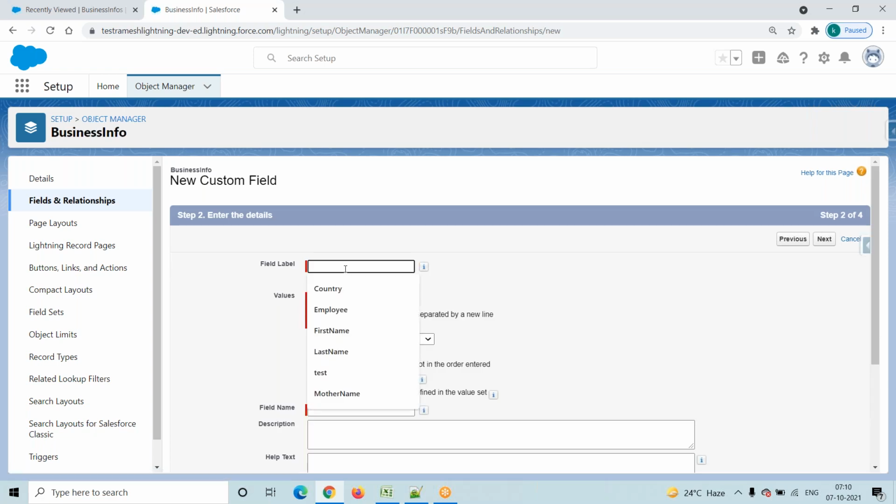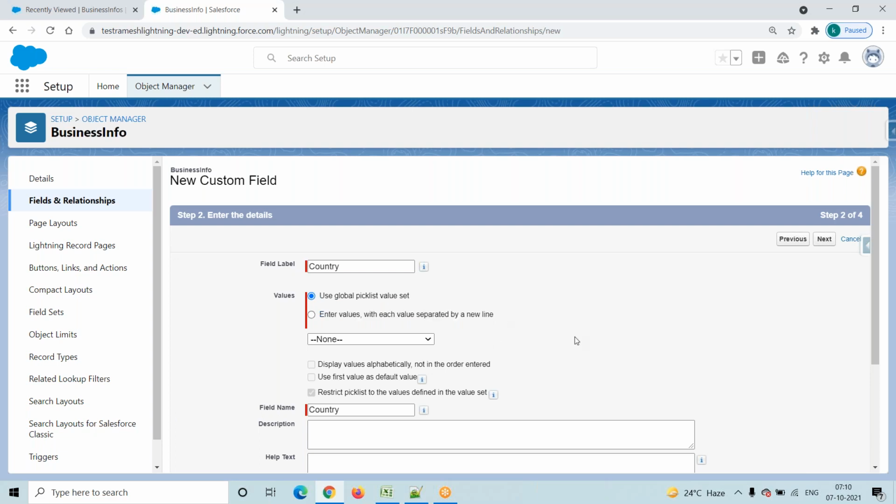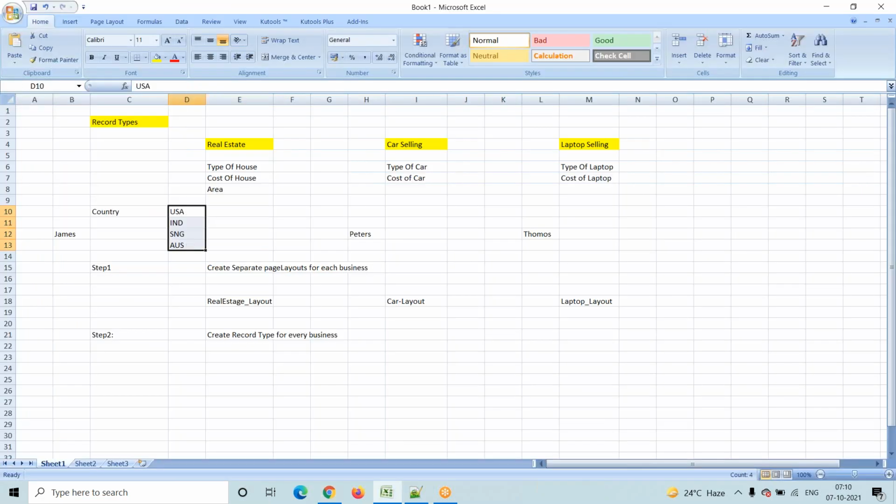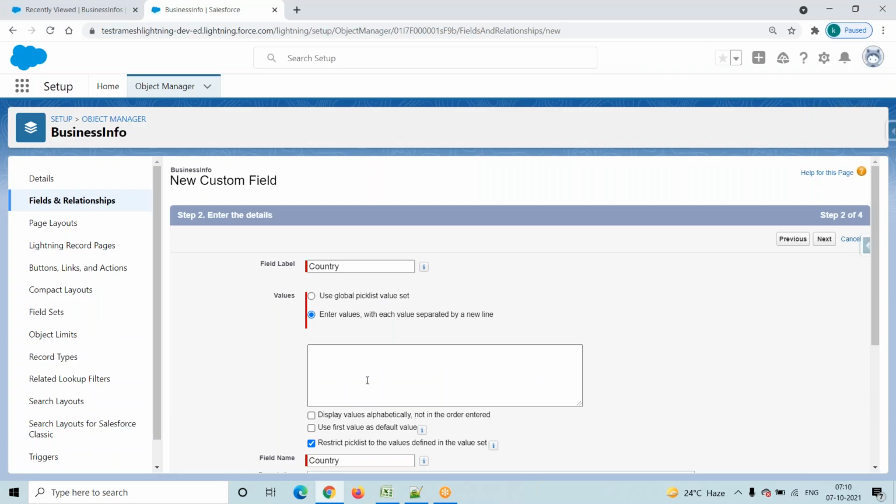And what is my pick list field? Country. While creating a pick list field, we discussed, right? Shall we go with the use global pick list value set, or the second radio button? In this case, I will go with the second radio button. Why? These pick list values should be only for this particular field. That's why I'm going with the second radio button.